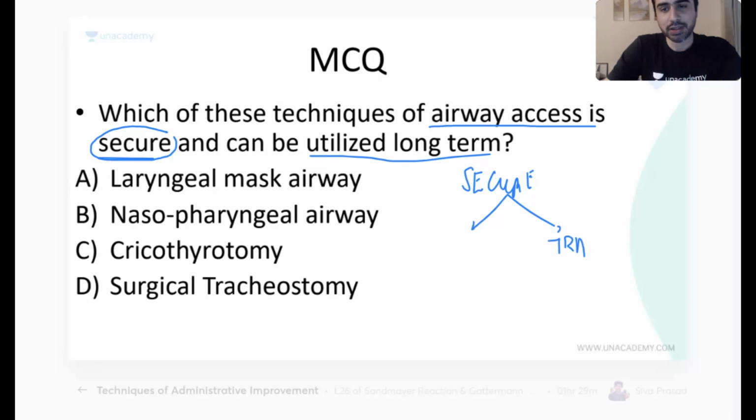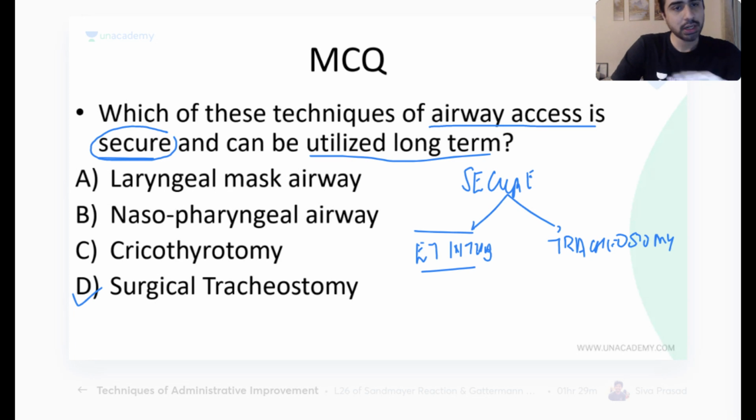Tracheostomy should not have been the first answer you gave. Jaydev should have given a smarter answer before that. Tracheostomy to hai option mein. What is the other one? The more important one, the more common one, it's endotracheal intubation. Okay, endotracheal intubation. These are the secure airways. Secure means once I place them, I will be comfortable, patient will be comfortable.